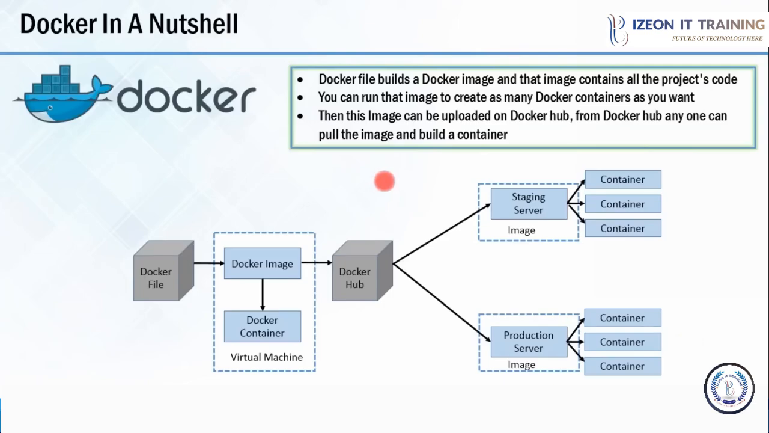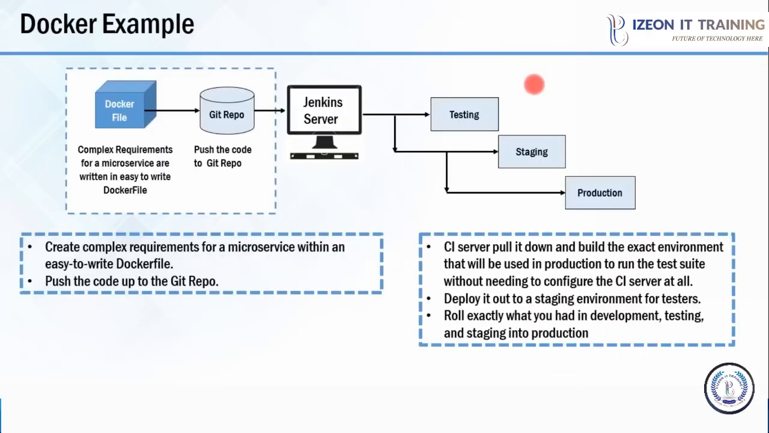We'll see a Docker example for better understanding of Docker. This is another way of using Docker. In the previous example, we saw that Docker images were used, and those images were uploaded onto Docker Hub. From Docker Hub, various teams were pulling those images and building their own containers. But Docker images are huge in size and require a lot of network bandwidth. So in order to save that network bandwidth, we use this kind of workflow.